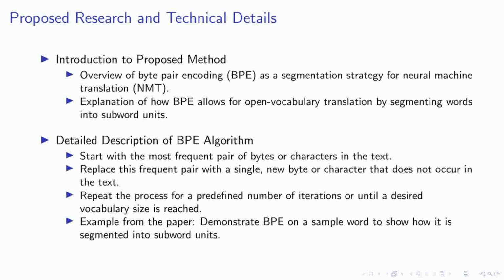To give you a clearer picture, let's consider an example directly from our research. Imagine the word "deer." In BPE, D and E might be the most frequent pair initially and are combined to form a new subunit. This process continues until the entire word is segmented into efficient subword units that the model can effectively process. This method not only simplifies the encoding process, but also significantly enhances the capability of our translation model to generalize from known to unknown word forms, making it a robust solution for neural machine translation.